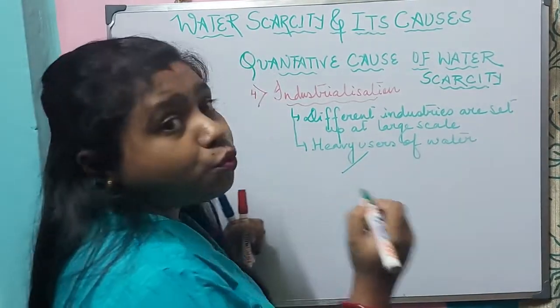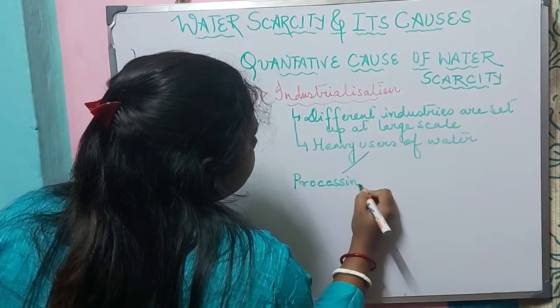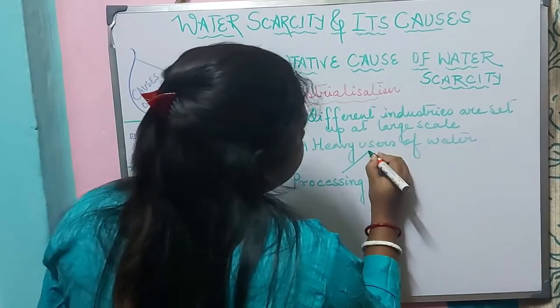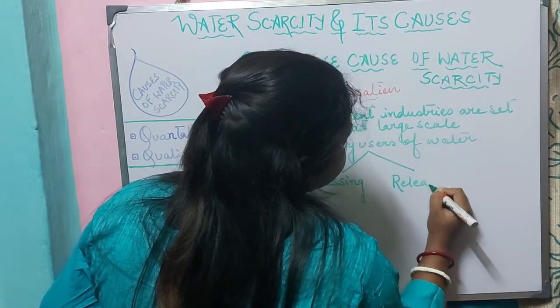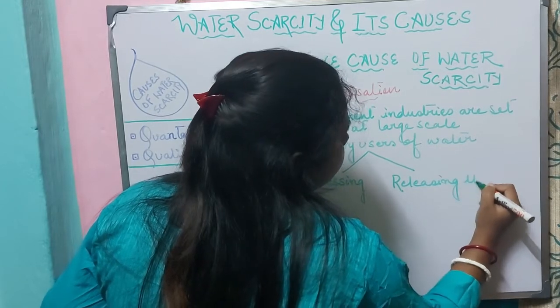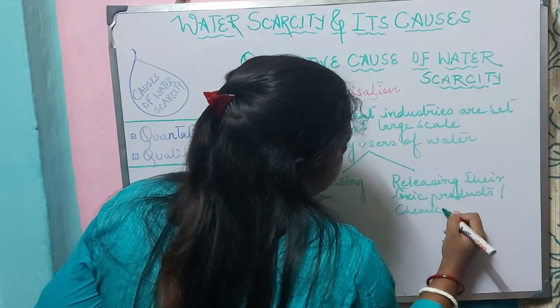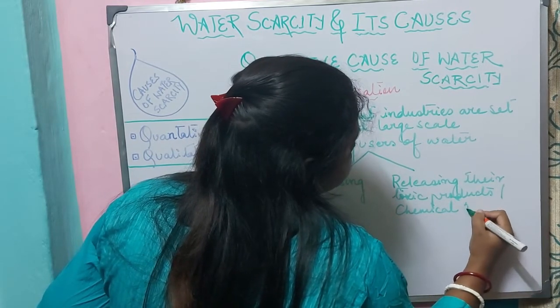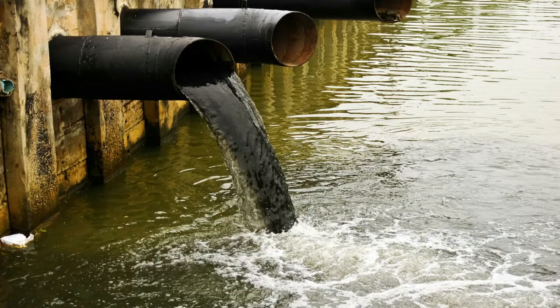Because they use water not only for processing, but they use water for releasing their toxic products, or we can say chemical substances, into the water bodies.